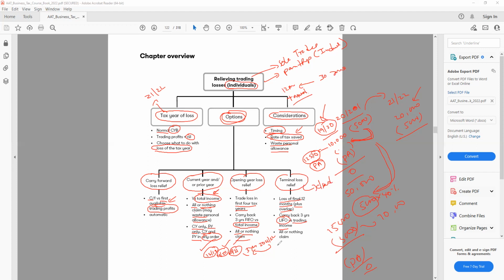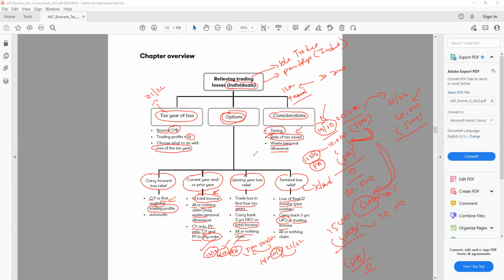So for example, if we have the losses in 21 and 22, we need to go back first to 2021, then we go back to 2020. So we need to use the last profit first. So last in, first out, LIFO. The latest profit we use first to use the loss. So all the losses we need to offset from the most recent profit. Then we go a year back, then another year back.